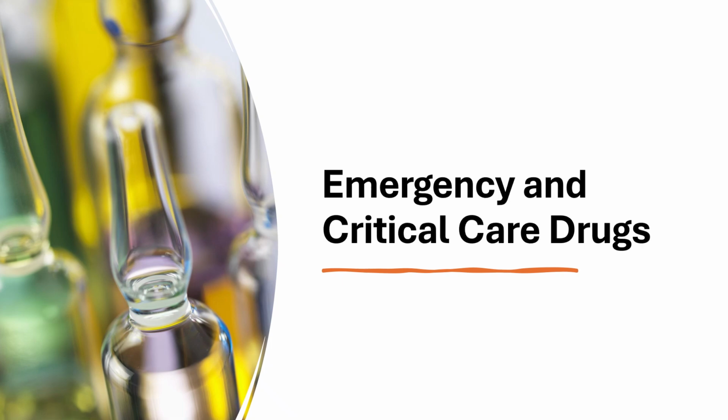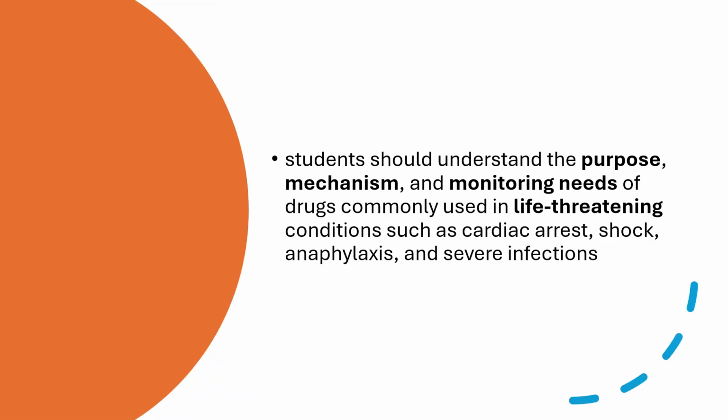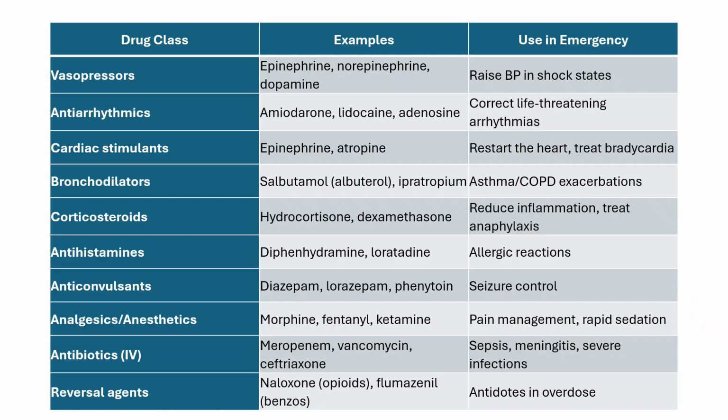This is a short presentation on emergency and critical care drugs. So this is the rationale why we need to talk about this topic in pharmacology. Students should understand the purpose, mechanism, and monitoring needs of drugs that are commonly used in life-threatening conditions, for example, cardiac arrest, shock, anaphylaxis, and severe infections. We can see in this table the drug classification, examples, and their use in cases of emergency.